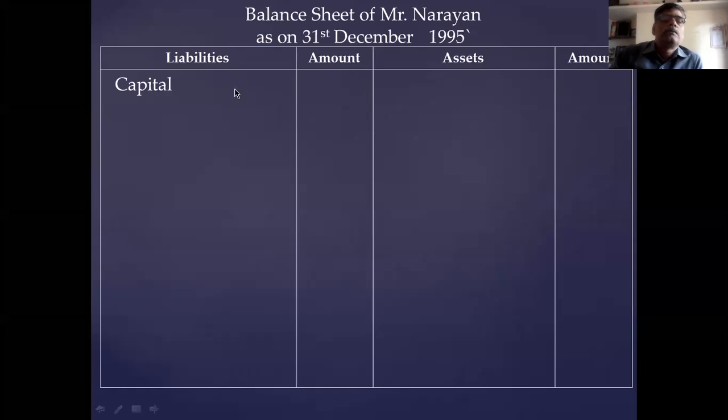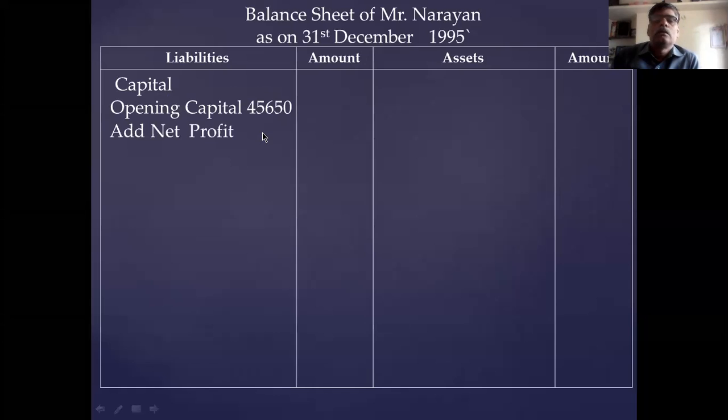In the balance sheet, first you take the capital. In the capital, first opening capital is 45,650. Then add net profit. Net profit is 13,840. Then there is no additional capital in the cash flow, and no other matter related to interest on capital. No interest on capital, no additional capital. You take the total. The total of this is 59,490.